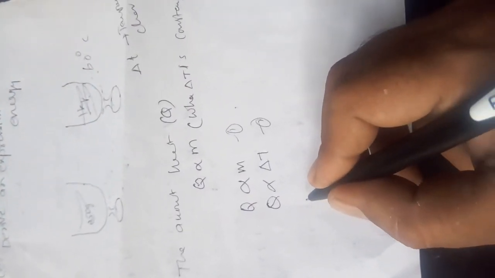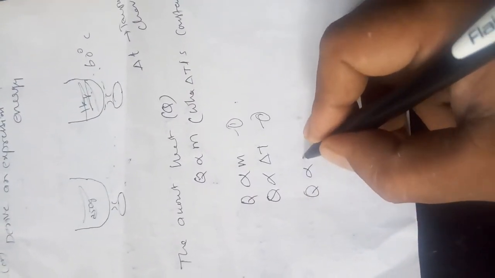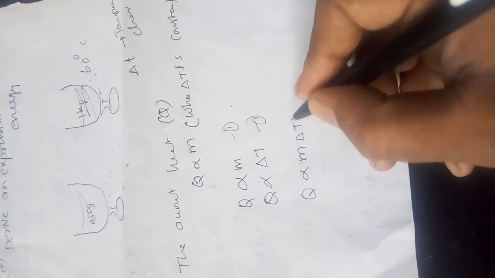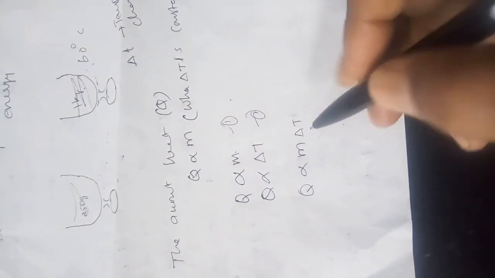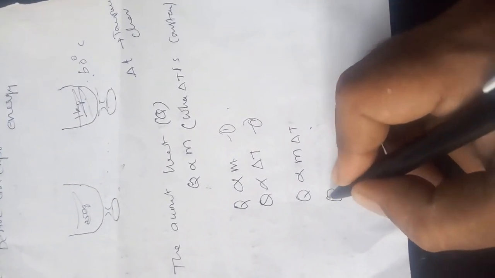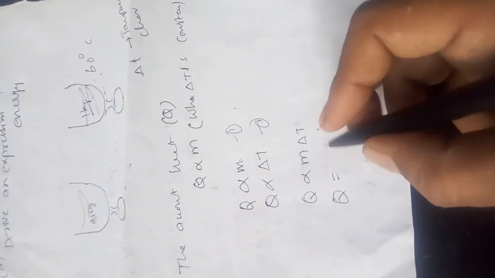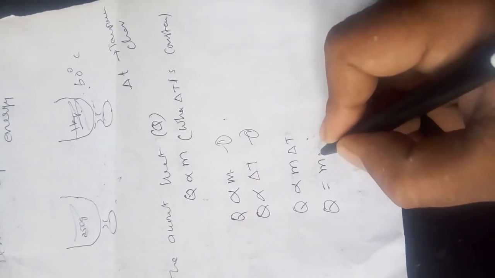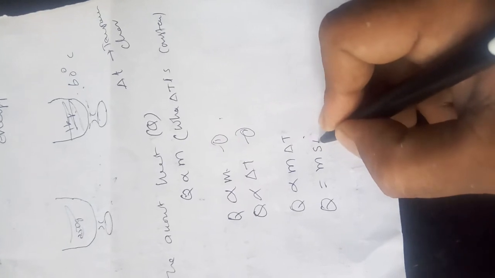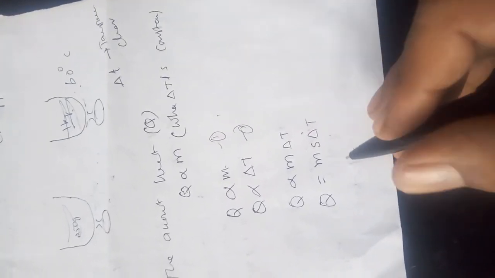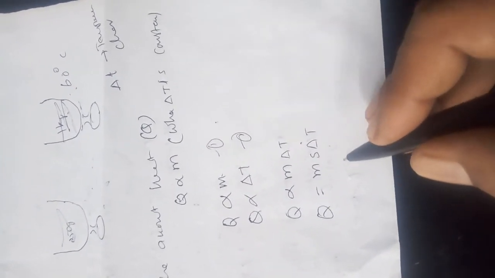From equations 1 and 2, Q is proportional to m delta T. Therefore, Q is equal to m s delta T. S is a constant for the given substance.